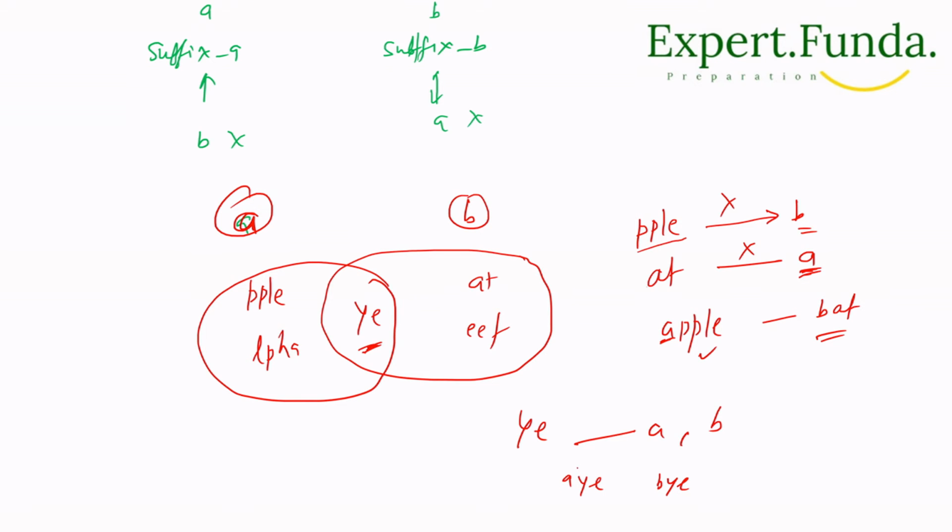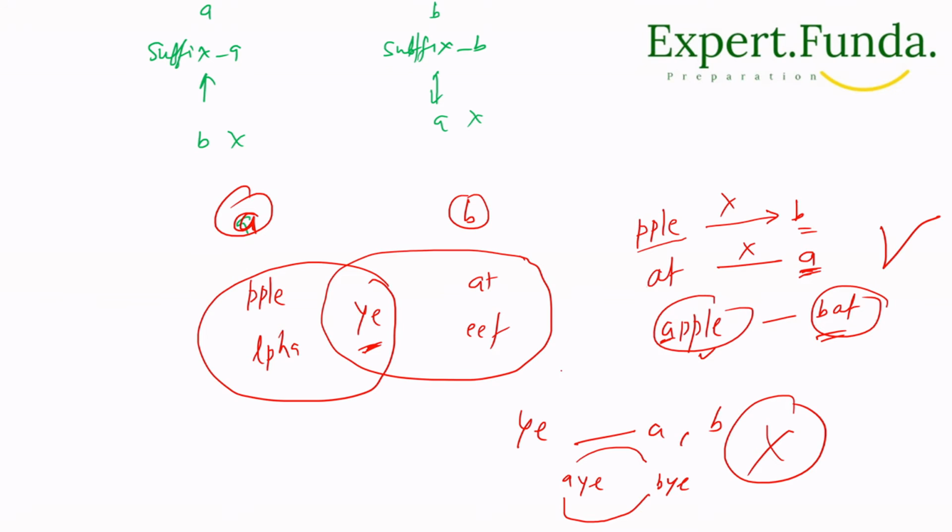If we swap these two words either here or here, it will become the same word. So there is no value in swapping this one, but here we can swap, and we will get the unique values apple and bat.